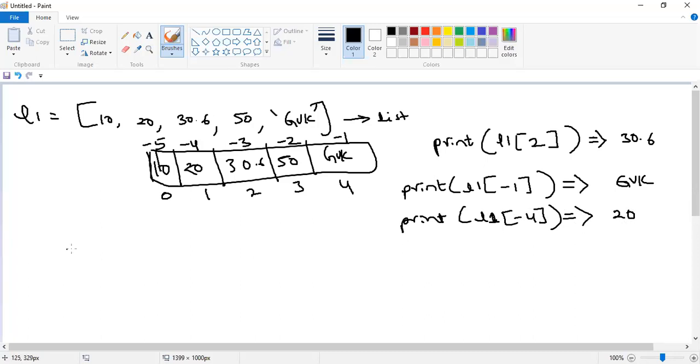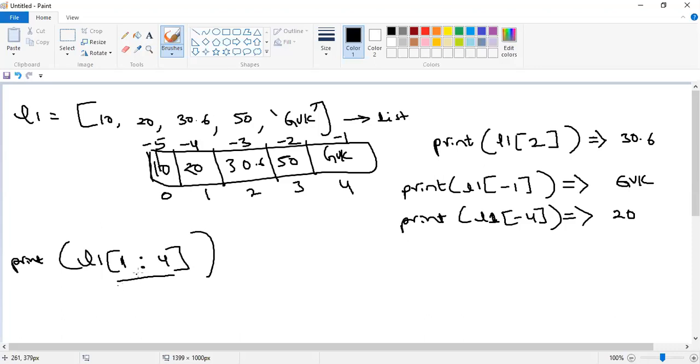Suppose I am writing L1 of, mentioning the starting index as 1, then a colon, followed by 4. So print of L1. What is this?